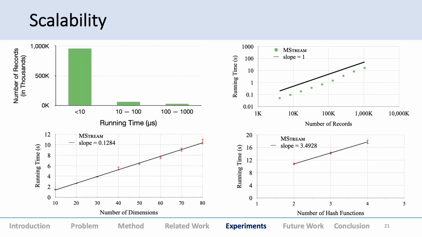Scalability. These are different scalability plots with respect to number of records, number of dimensions, and number of hash functions, and we see MStream is scalable. Also, this is running time for processing one record, and we see within less than 10 microseconds we can process many thousands of records, and it's quite fast overall.